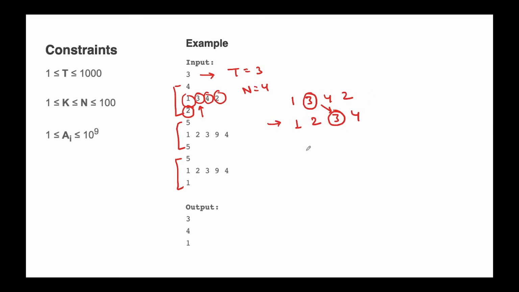Talking about the approach, it's a very simple question. We can save the value in some variable, and after sorting we can iterate through the sorted array and match which index matches the value 3. This way we can solve this question.